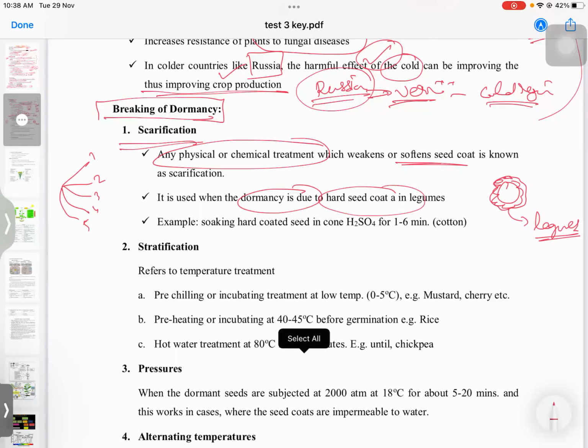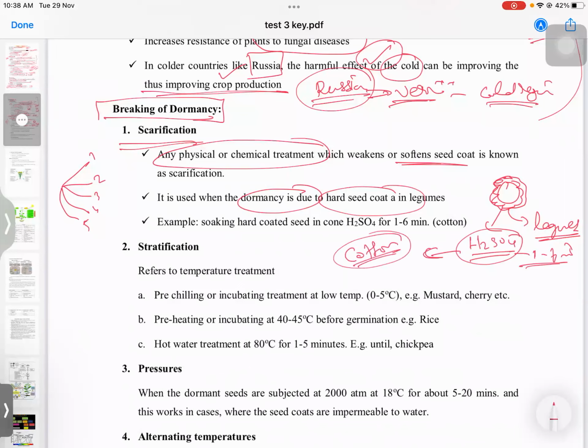Okay, so what we do here, we use H2SO4 solution for 1 to 6 minutes. Also we use this in cotton scarification. Next is stratification. See, I also used to get confused. Scarification, stratification, how to remember?